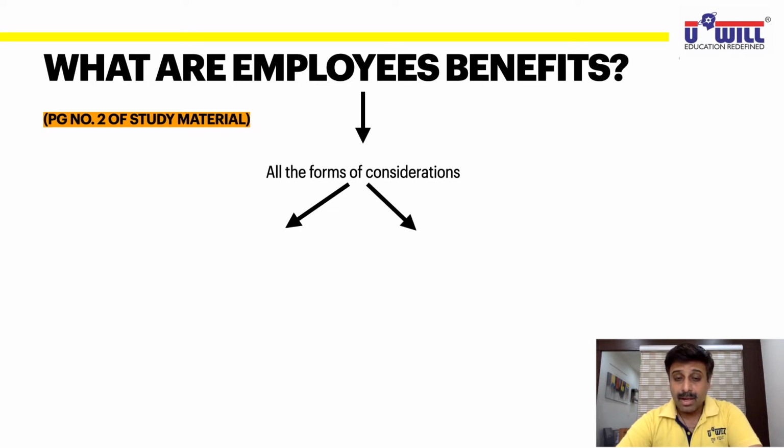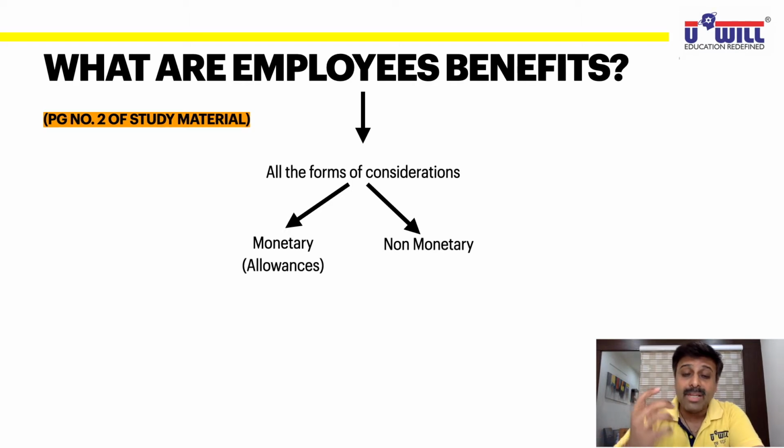Now, all the forms of consideration means they may be monetary or they may be non-monetary. The consideration, the amount which we give to the employees, may be monetary or non-monetary. How come? Monetary means all the allowances you studied in income tax last year: dearness allowance, house rent allowance, conveyance allowance, transport allowance, medical allowance, children education allowance, hostel expenditure allowance, so many different types of allowances.